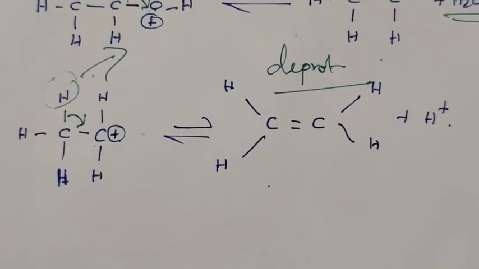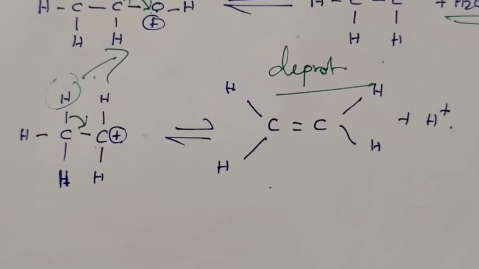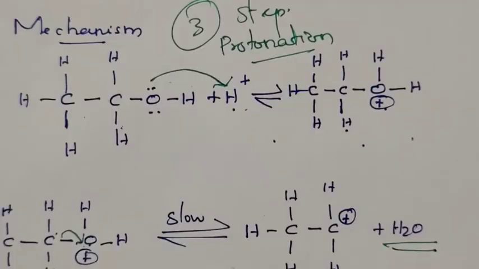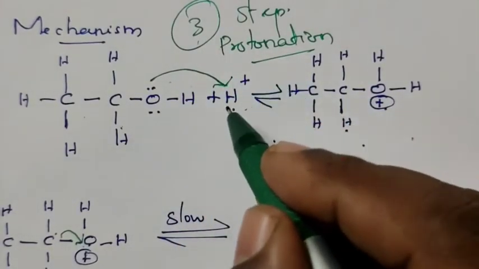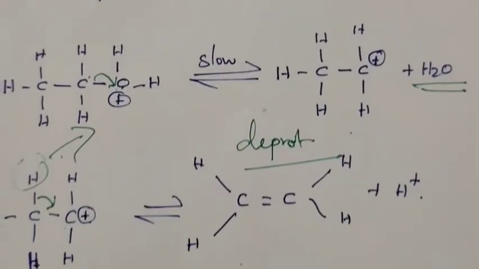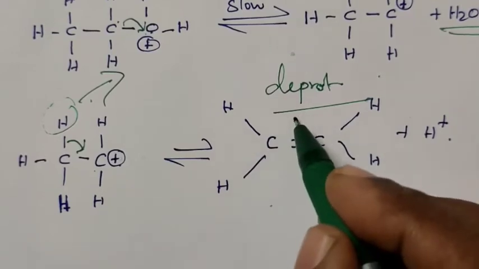So, in the dehydration reaction, alcohols are heated in the presence of either sulfuric acid or phosphoric acid. A water molecule is removed from the alcohol and forms alkene as the product. The mechanism consists of 3 steps. First step, protonation of alcohol. Second step is the slow step and is the rate determining step. In this step, a carbocation is formed, and in the third step, the elimination reaction takes place, which is otherwise called the deprotonation step.